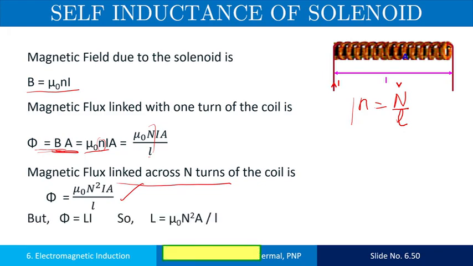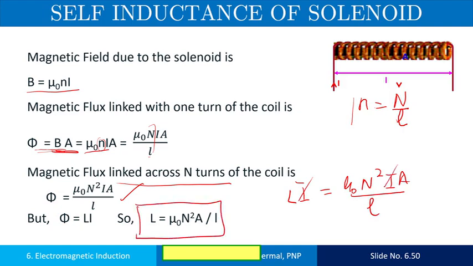And you know what is phi? Phi equals L I. So L I is equal to mu naught N square I A upon L. I cancels out, so the expression is mu naught N square A by L, due to this relation.